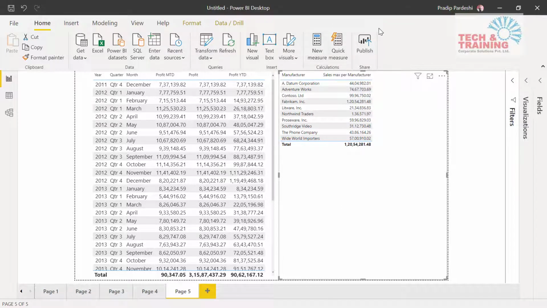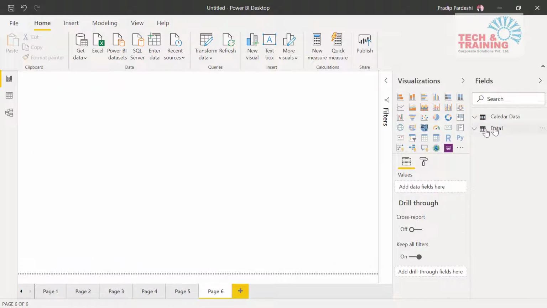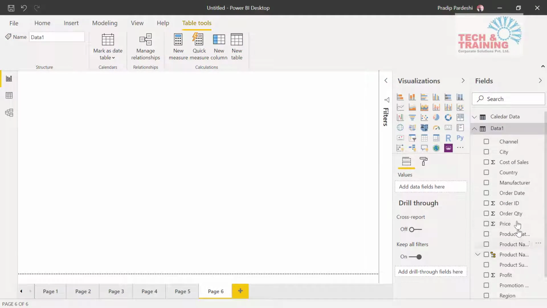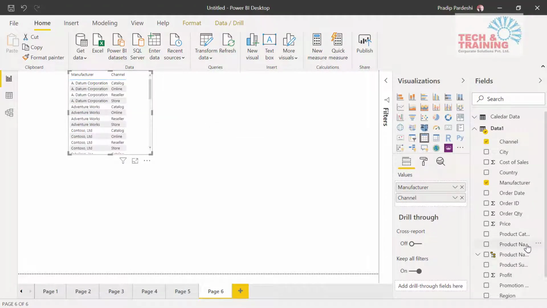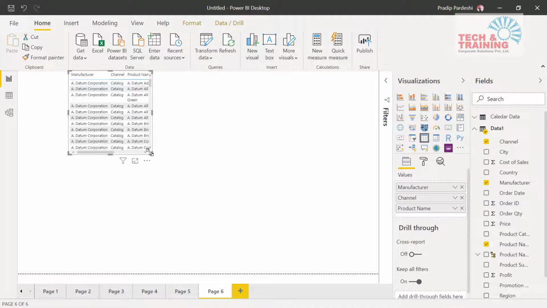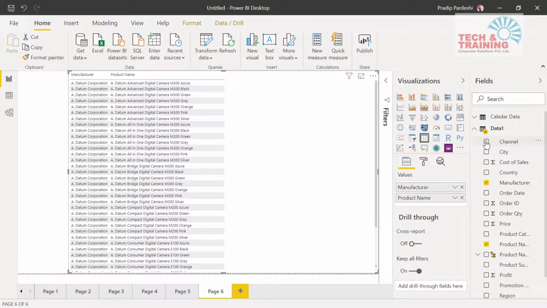So now what we have done here, we have got the manufacturer wise complete details. Now let me show you one more feature here. I want to find out Adventure Works. It is showing me this profit, but I would like to also see the details of Adventure Works. So how do I create one more table for the details? I go ahead and add manufacturer here, manufacturer wise, let's say channel wise product name. Or else let me remove channel here and just keep manufacturer wise product name.